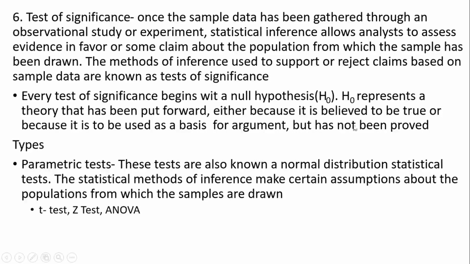Parametric tests are also normal distribution statistical tests. These statistical methods of inference make certain assumptions about the populations from which the sample is drawn. They are t-test, z-test and ANOVA.